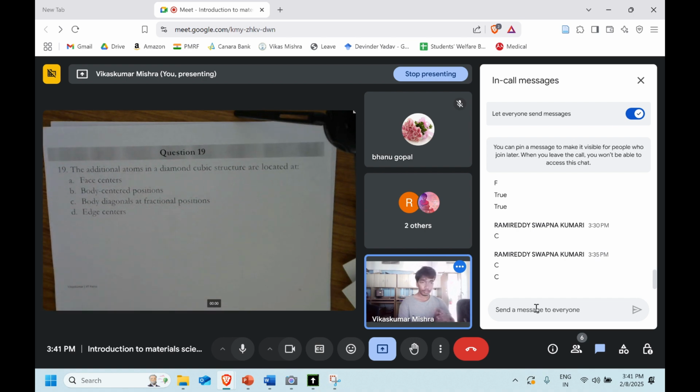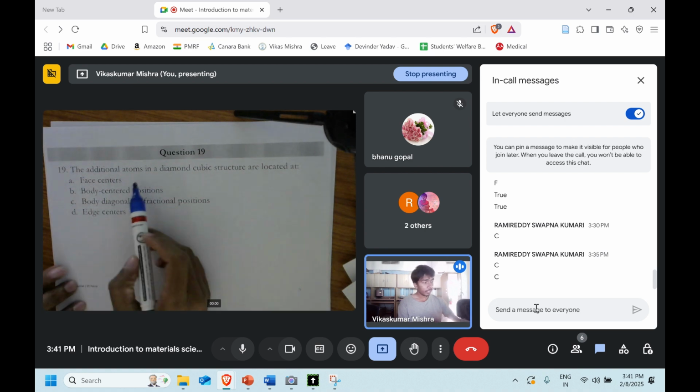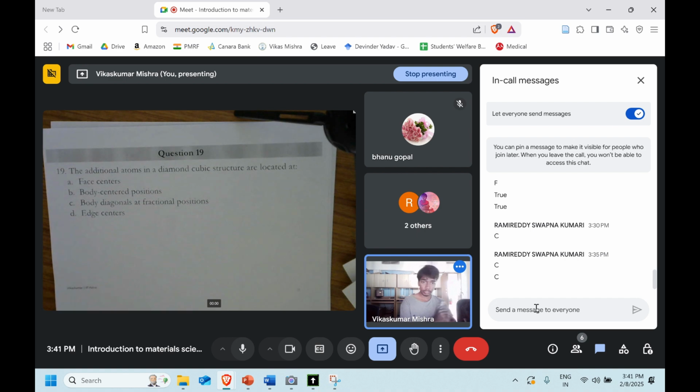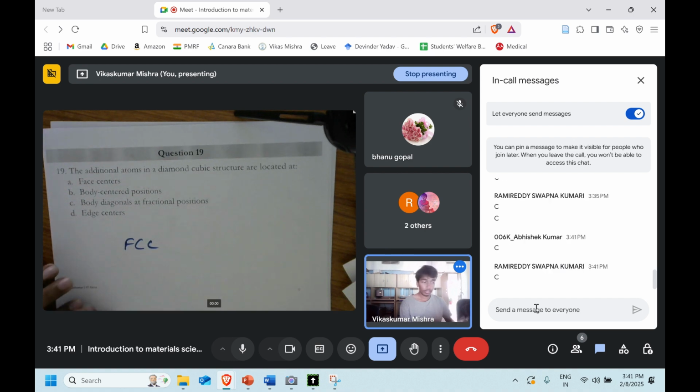Question number 19: the additional atoms in the diamond cubic structure are located at, why additional? Diamond cubic, we know, is based on FCC. Option C, yeah, that's right. So Reddy has told that it's along the body diagonal at a fractional position. In FCC, they occupy the face-centered lattice positions, so there should be only 4.